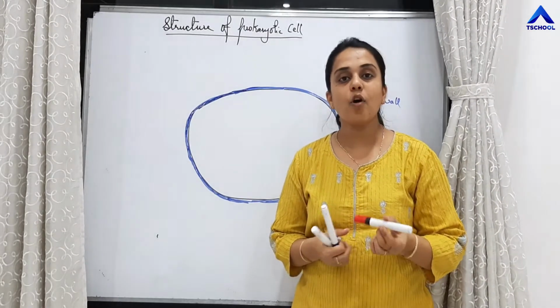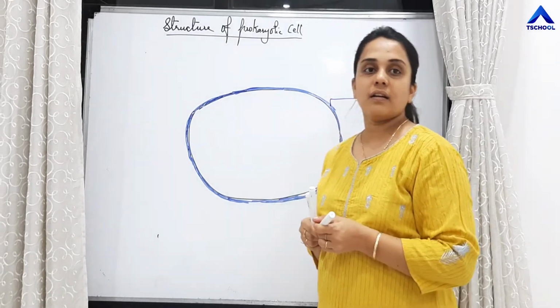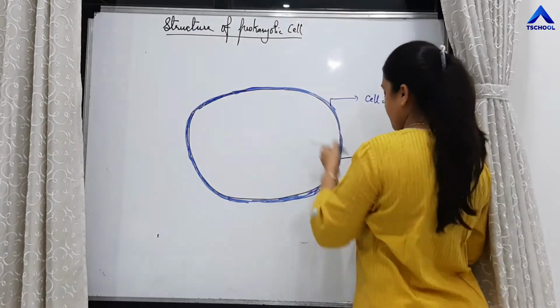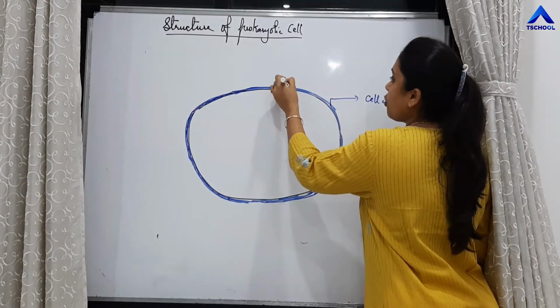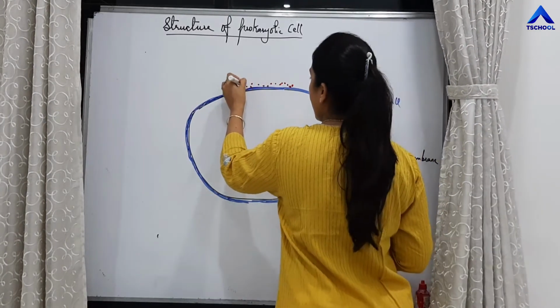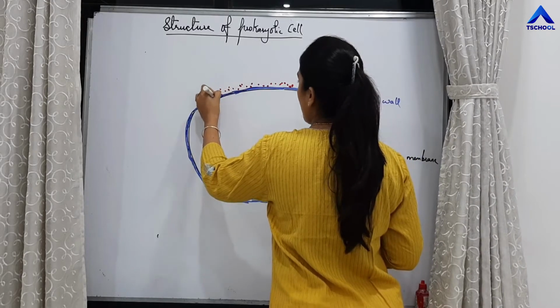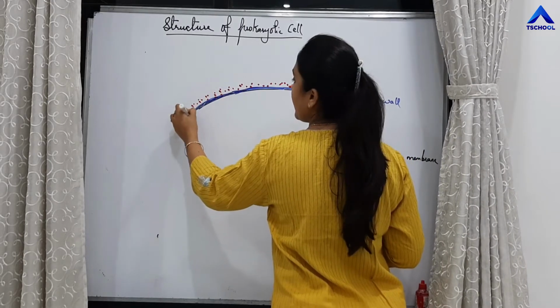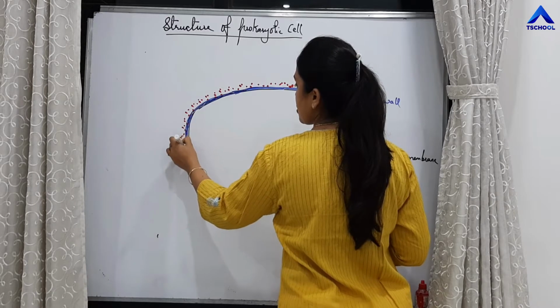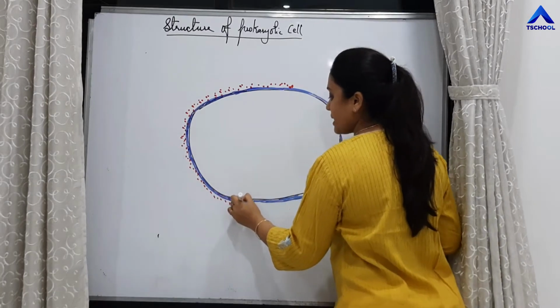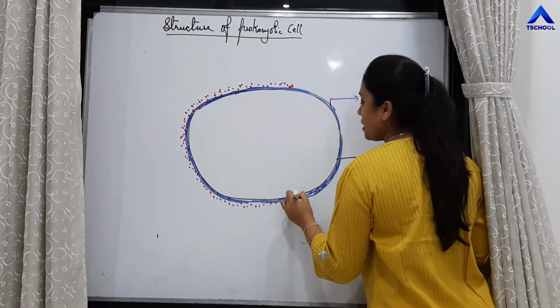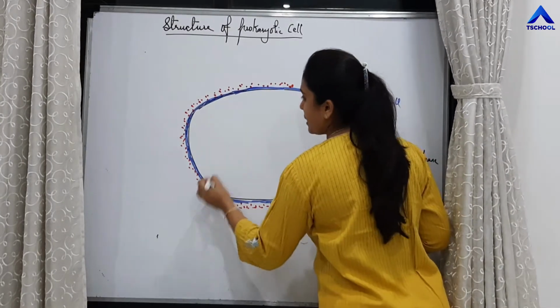This cell wall might be covered by one more layer, a glycoproteinaceous layer. So the cell wall is also covered by a glycoproteinaceous layer, and that layer is called the capsule.